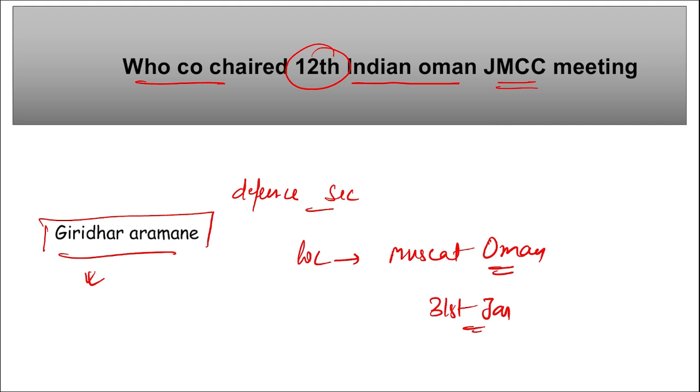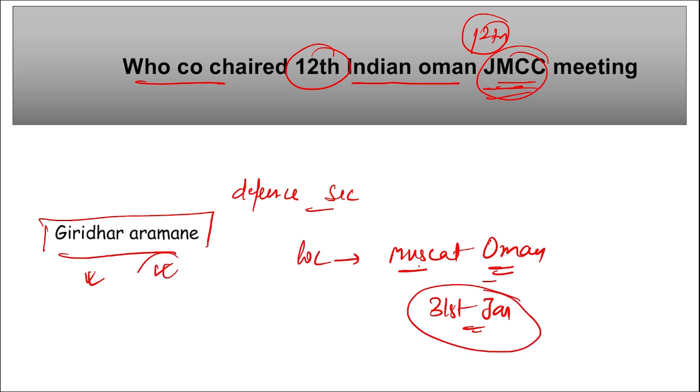Next, if we talk about JMCC, what is this JMCC? JMCC is your Joint Military Cooperation Committee. So this was the 12th India Oman Joint Military Cooperation Committee meeting that was held in Muscat, Oman on 31st of January, and from the Indian side Giridhar Aramane took part in this.